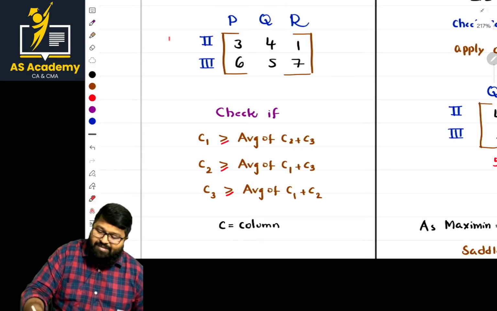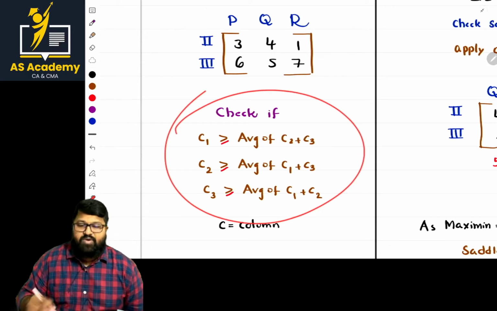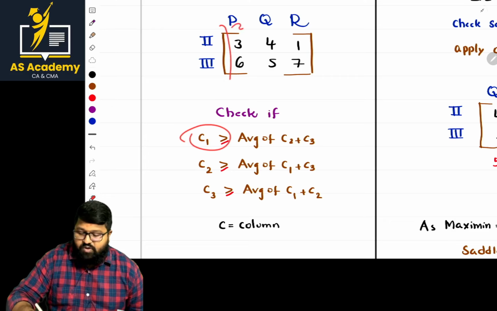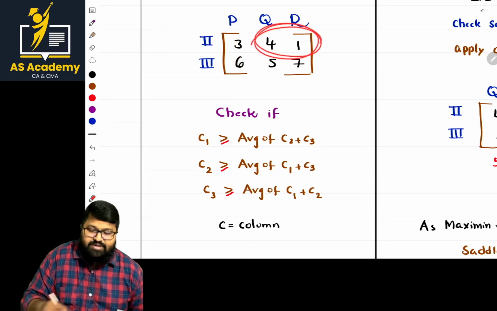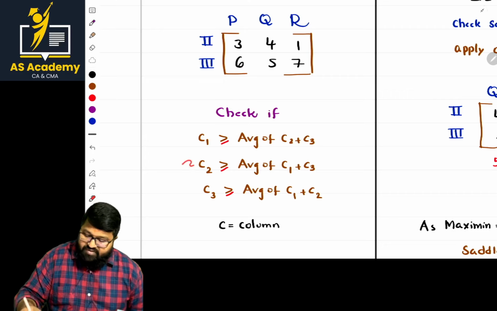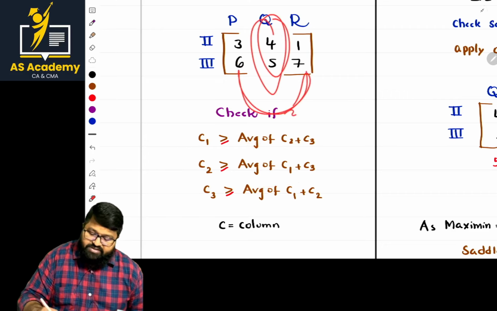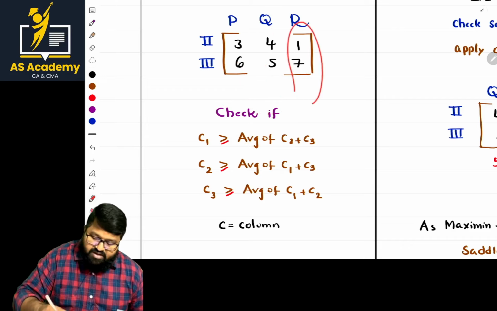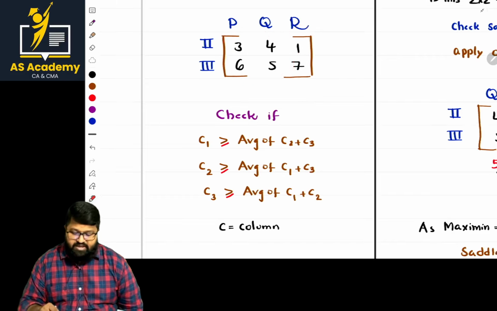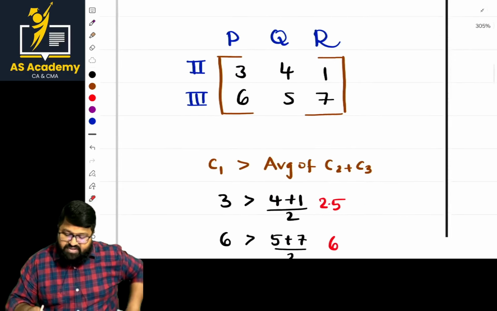So we have written the matrix separately for our convenience, and we have to see this formula. For C1, take the column and do the average of these two things. Compare with that; if it is more, then eliminate it. The case of C2 is also the same: compare with these two averages. Or if you are taking C3, compare with these two averages. So now we are comparing C1 with the average of that.